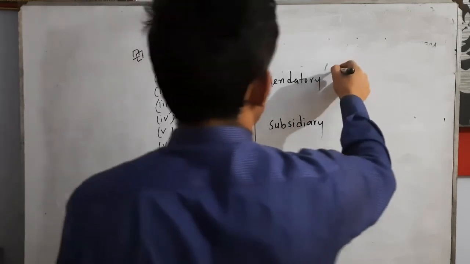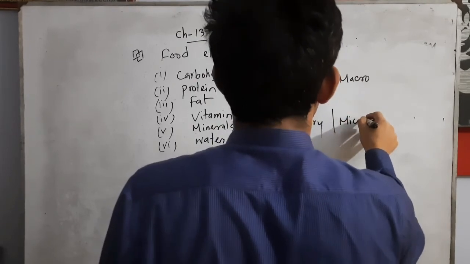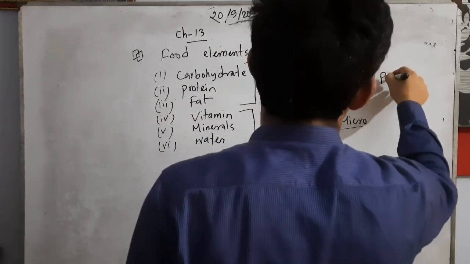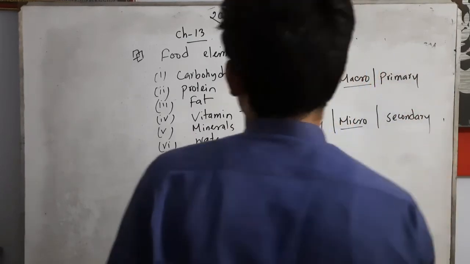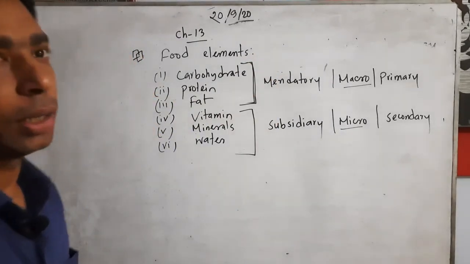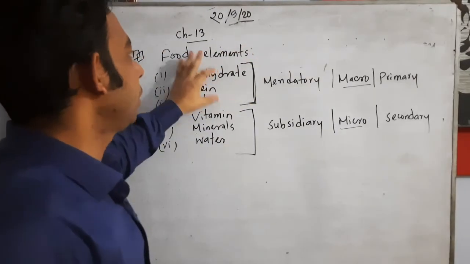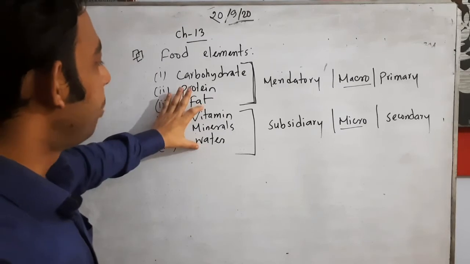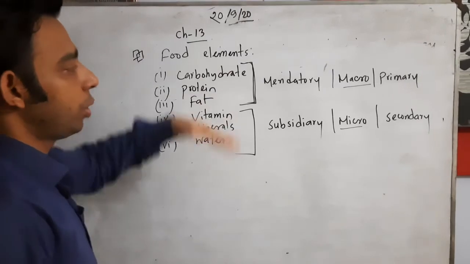Mandatory and subsidiary, that means this is the macro and this is the micro. Or you can say this is the primary and this is the secondary. In this way we can categorize. That means animals or living organisms need carbohydrate, protein and fat as mandatory, macro food stuff, that is primary food elements or primary nutrition. Vitamin, minerals and water are subsidiary, micro and secondary. So we can say about these categories.